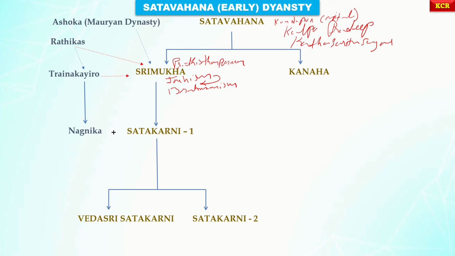according to these Puranas, Srimukha was succeeded by his brother Kanha, who ascended the throne in spite of Srimukha having a son, and so he let his brother rule.